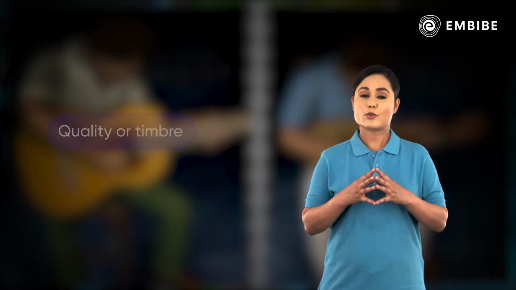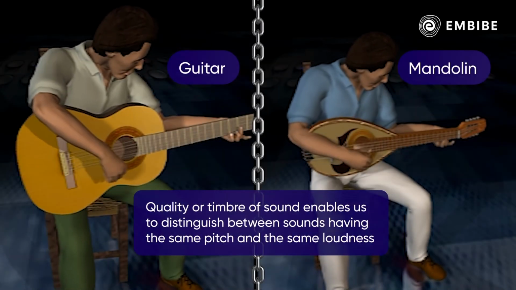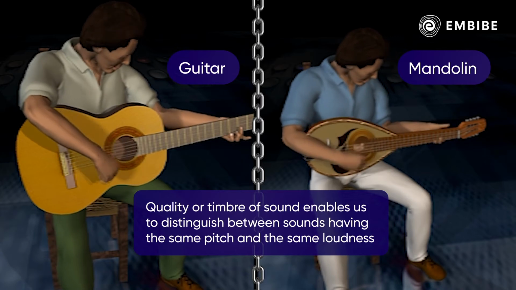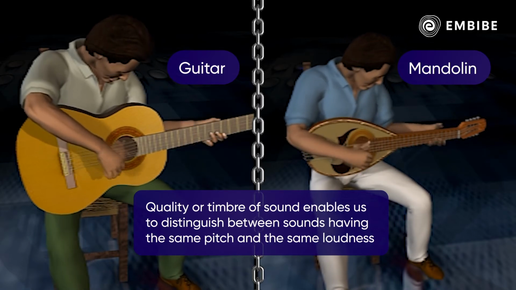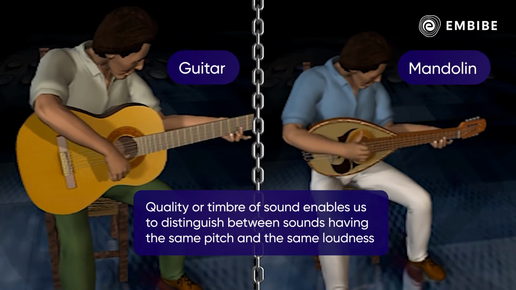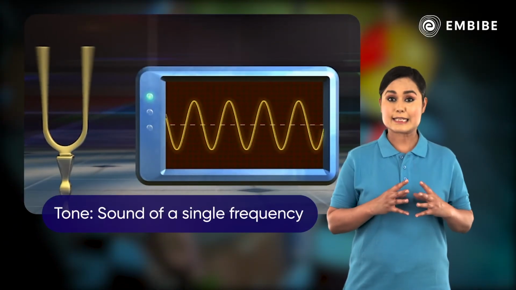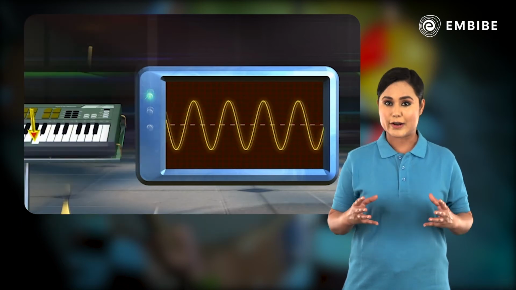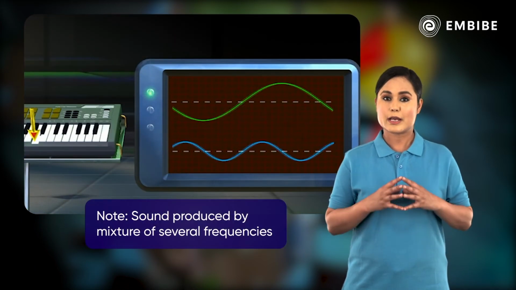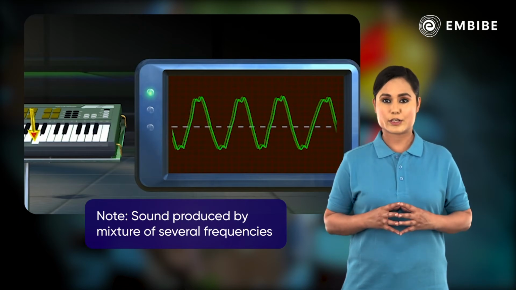Let's learn about quality or timbre. The quality or timbre of a sound is that characteristic which enables us to distinguish between sounds having the same pitch and the same loudness. A sound of single frequency, as in the case of this tuning fork, is called a tone, whereas the sound produced by a mixture of several frequencies is called a note.